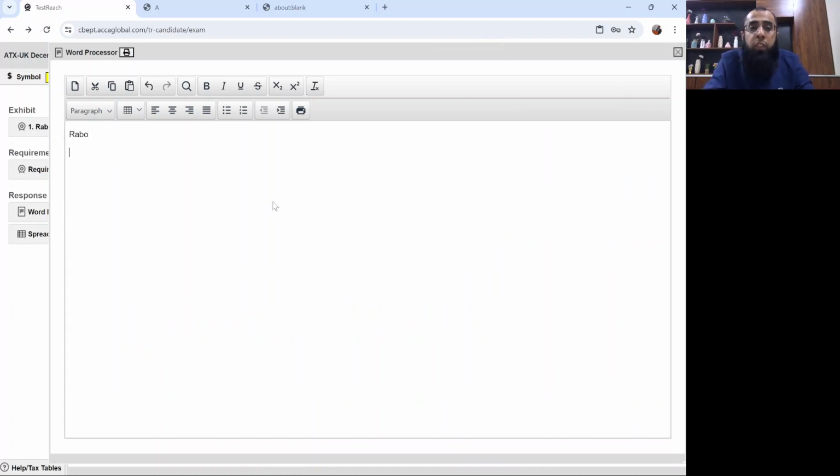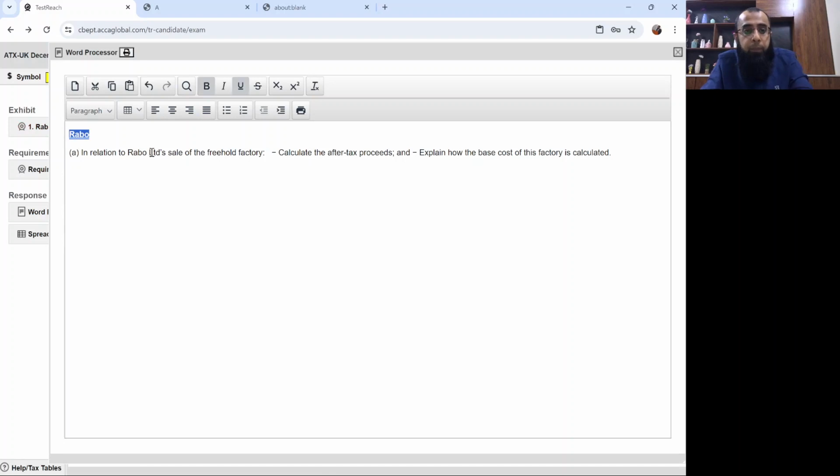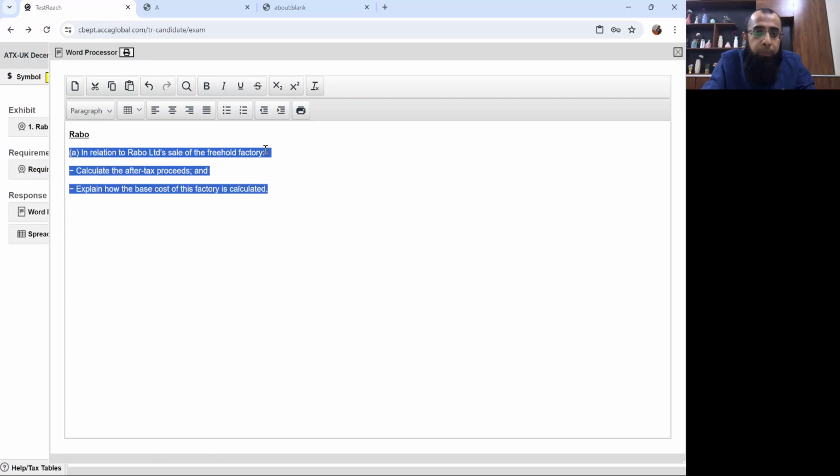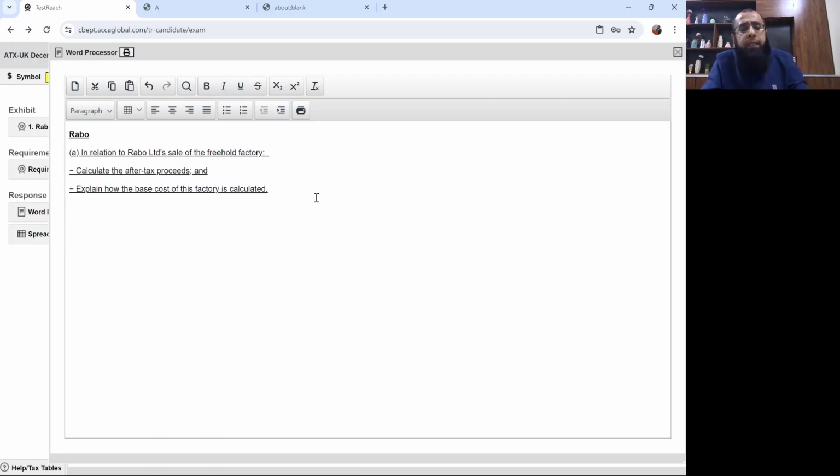So the question name is Rabo, and we are attempting this part A. In relation to the sale of the leasehold factory, we have to do these calculations. You can simply copy paste the requirements, that's acceptable.